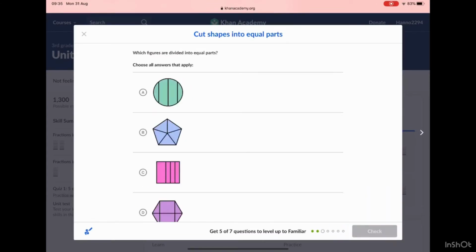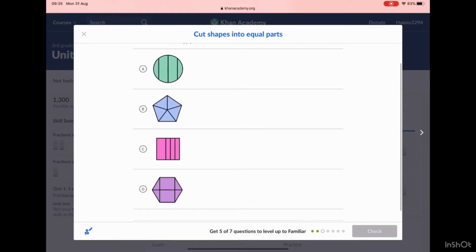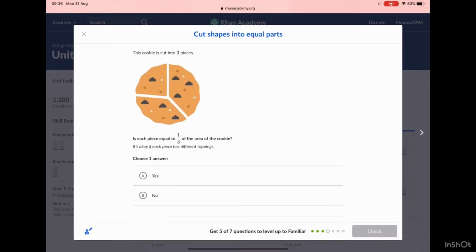Yes. Which figure is divided into equal parts? As you can see, A is not. C has one part that's more than the other. And these are just two rectangles and four triangles. So I think it's going to be B, because it's 5 equal parts. So I'm going to press B, and yes, I was right.